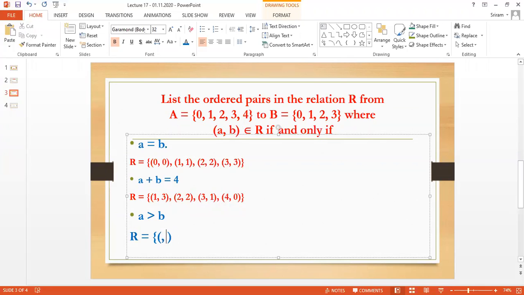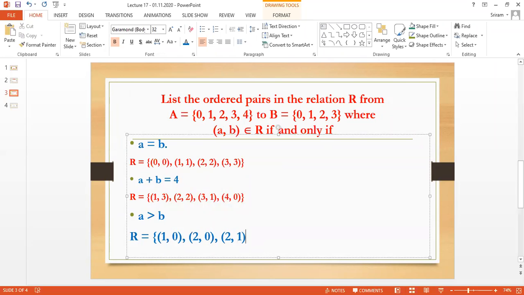I am going to check the next number, 1. When I take 1, which number in the second set is less than that? Only one number is less than that. Which number? 0 is less than that. So 1, 0: I have only one pair for 1. I am going to take 2. When I take 2, I check the next set. I have 0, I have 1. Two numbers are smaller. So 2, 0 will be one pair and 2, 1 will be another.